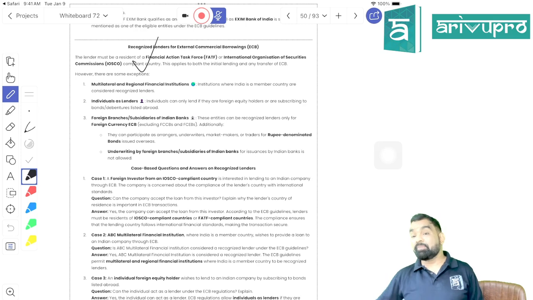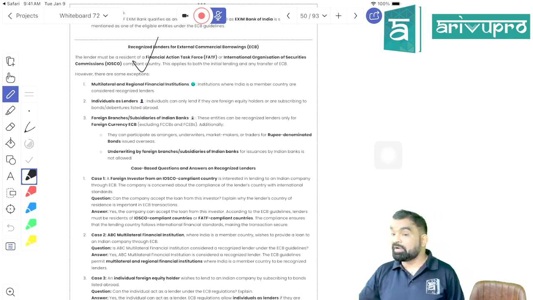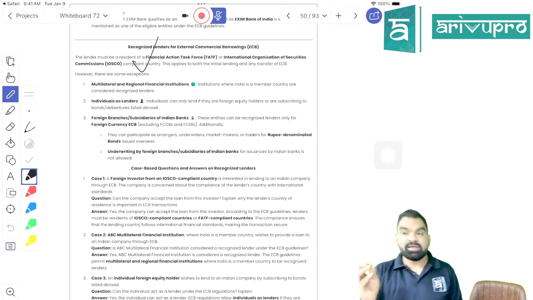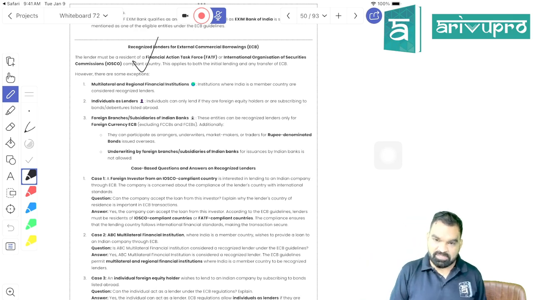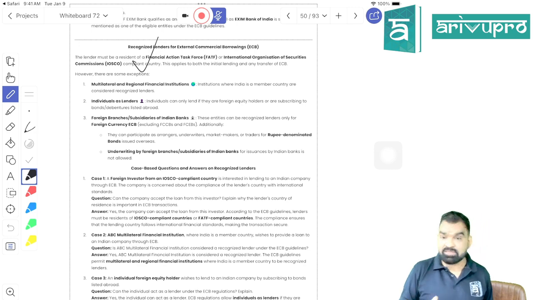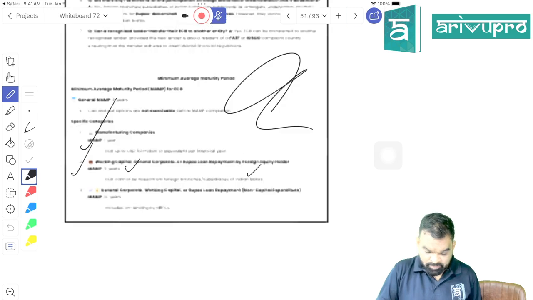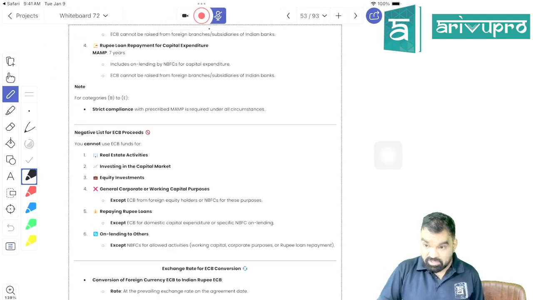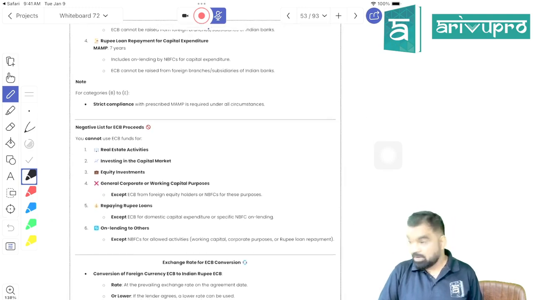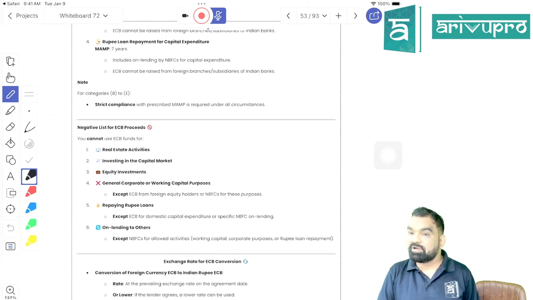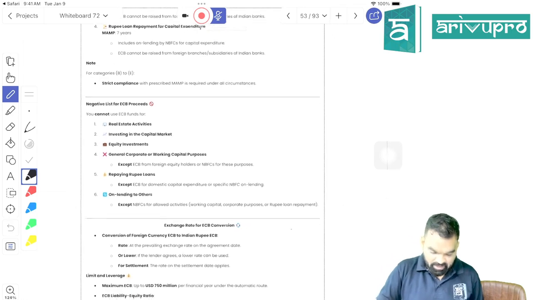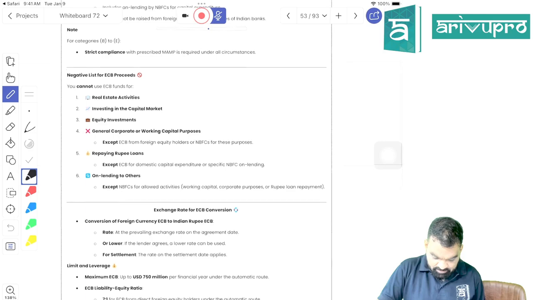And ECB can be in the form of what, beta? A bank loan, or it can be in the form of issue of debentures, right? Is that clear? Got my point, students? Manageable? Should we proceed further with the next topic? A manufacturing company can take a loan from a foreign branch, but other than a manufacturing company, nobody is allowed to take a loan from a foreign branch of an Indian bank, right? Is it clear, students?